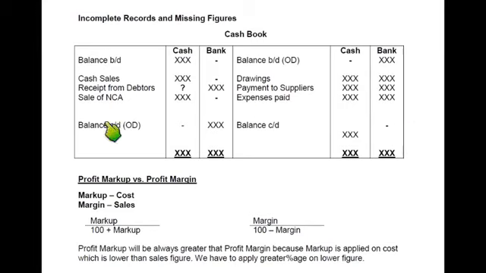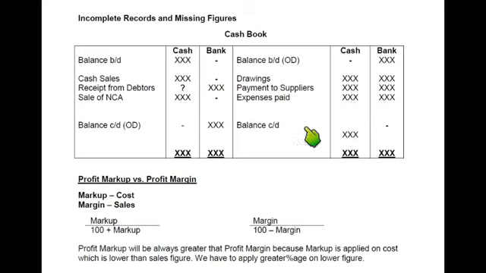And if all of the things are given, can we calculate anything that is missing? Yes, exactly. See, in a cash account, one thing is missing, that is received from debtors. Then if we balance, the credit side of the cash account will be greater. Why? Because there is one thing missing on the debit side. So what we need to do, we need to make this figure right on both the sides, that the greater side will come on both the sides. Then we'll be deducting all this in order to get this unknown figure.